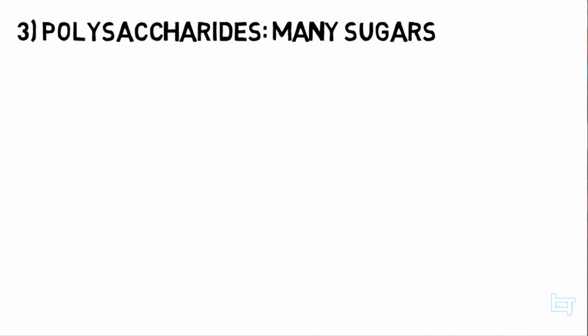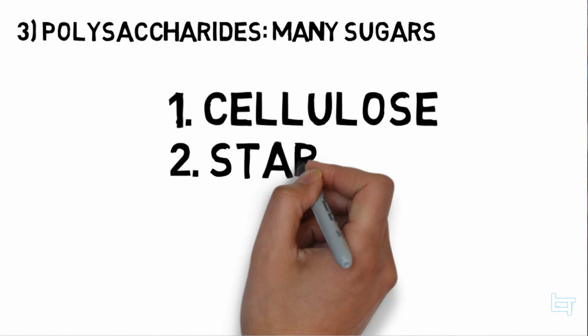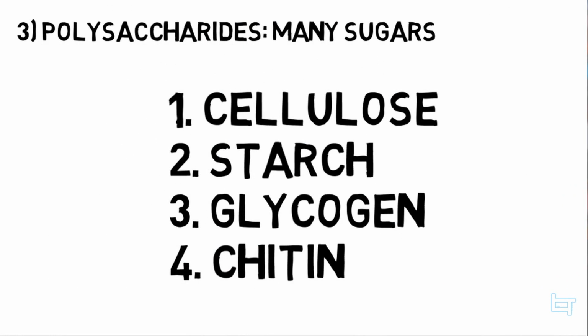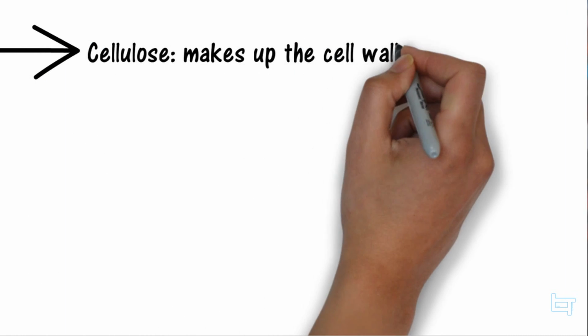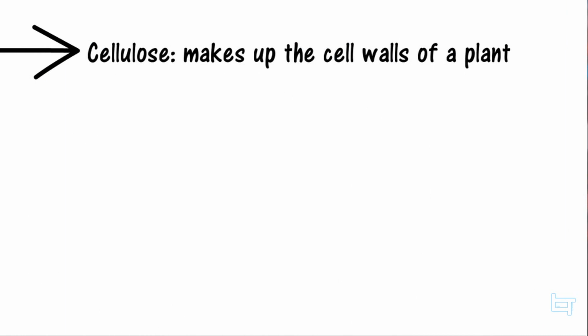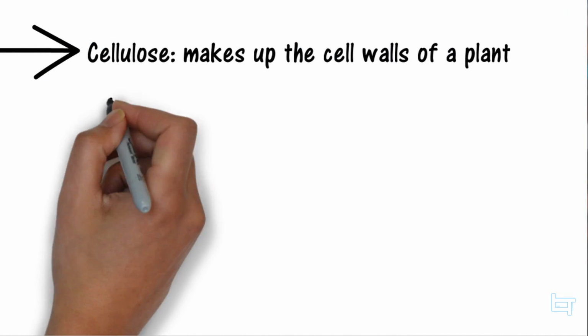Alright, so there's 4 types of polysaccharides. There's cellulose, starch, glycogen, and chitin. Let's start with the first one. Cellulose. It makes up the cell walls of a plant. So this will be made up of beta glucose chains because remember, beta glucose is for structure and it has a 1 to 4 beta link. I'll explain later what that is.